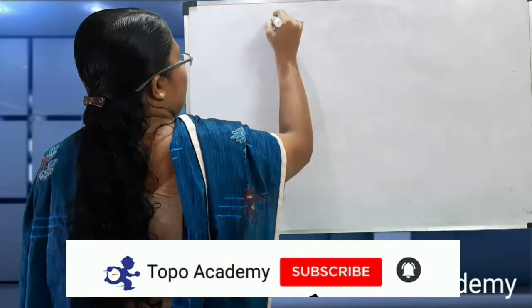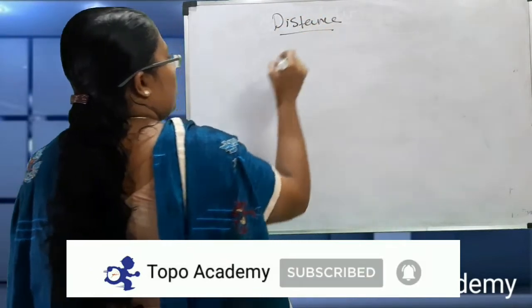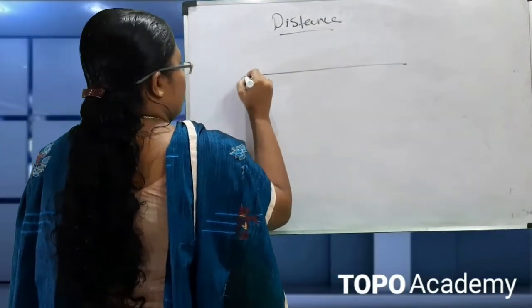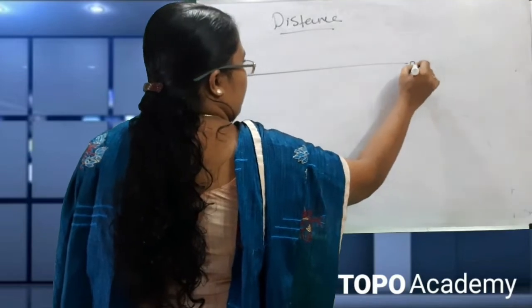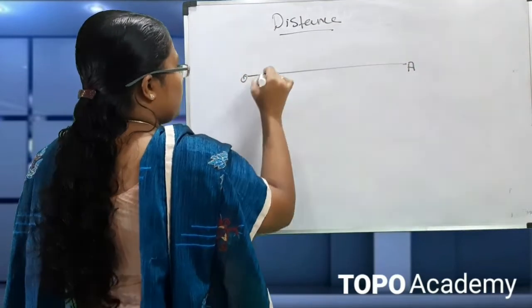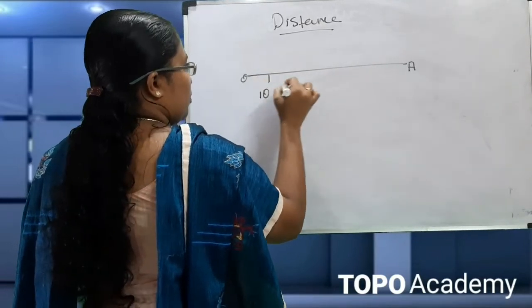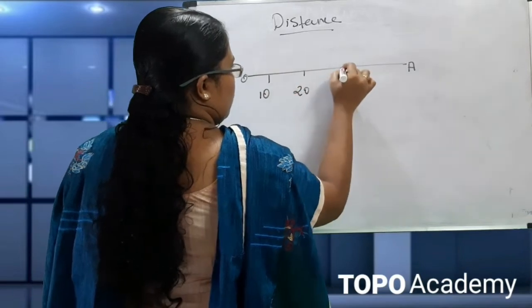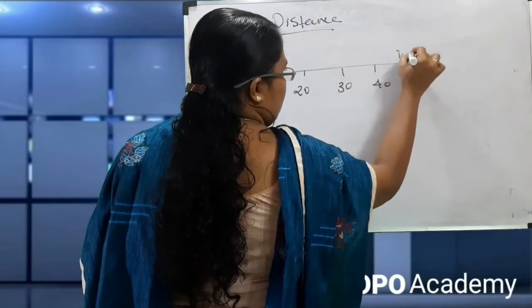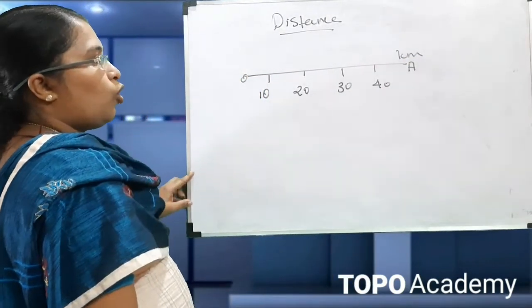First one is distance. Here we are considering an object moving from O to A, and this is 40 km.